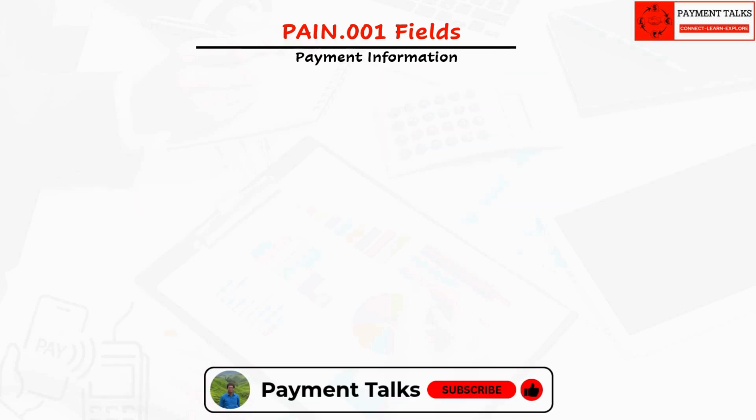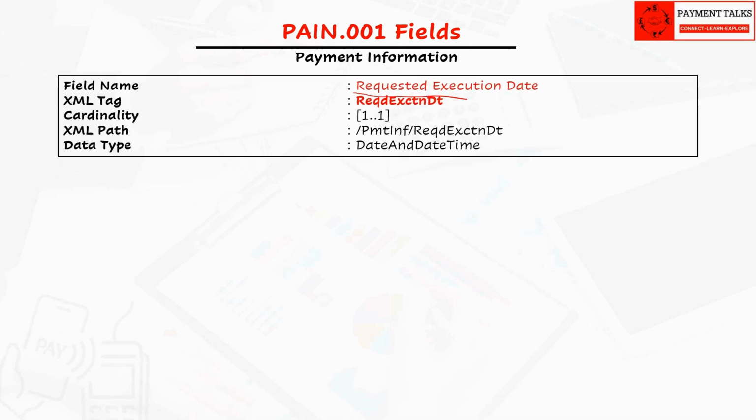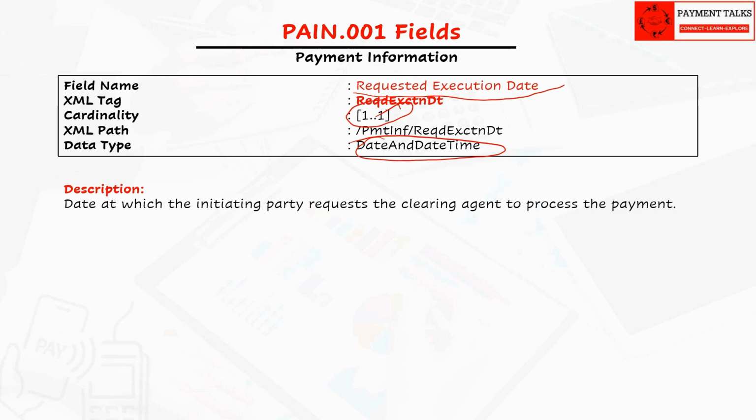The next field after the payment type information is requested execution date. This is a mandatory field. It has two options to be mentioned: one is date and another is date time. The date is to support the legacy date format of MT, and the date time is to support the futuristic ISO date time. This field specifies the date on which the debtor's bank should execute the payment, that is, debit the debtor account and start processing the payment.